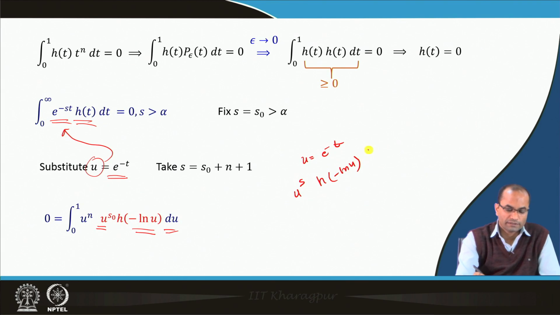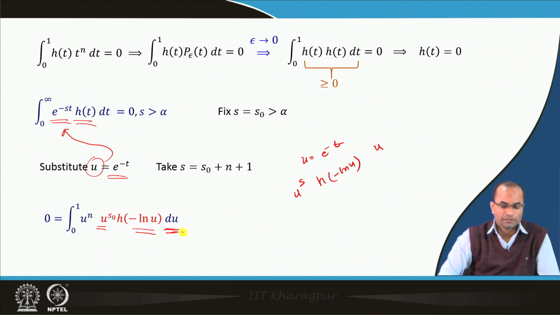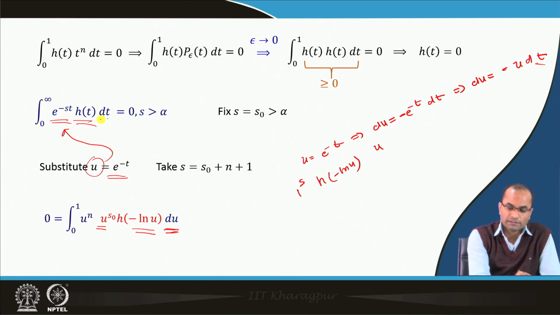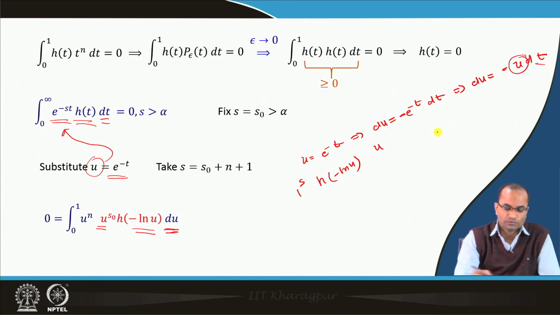One u will be there which is coming from du, because du is e power minus t dt, which implies that du equals minus u dt. So, when we replace this dt, there will be a 1 over u term there.